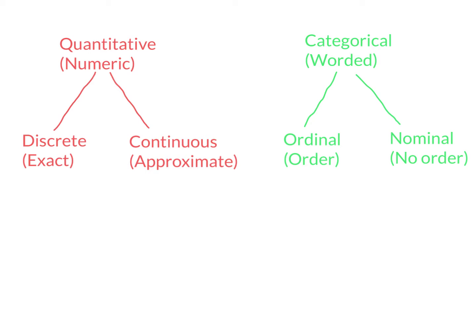In categorical, we're looking at worded responses. So we have ordinal, which is an order. So that could be true, false, very high, satisfactory, low, very low. There's an order there. Or nominal where there's no order. So we might be looking at colours. What's your favourite colour could be the question. There's no particular order when you put that down.